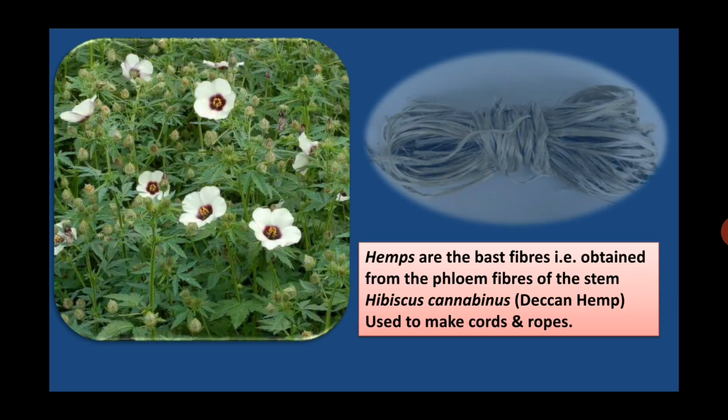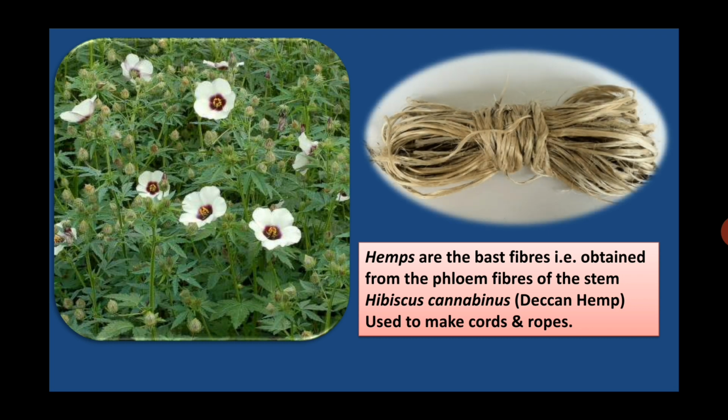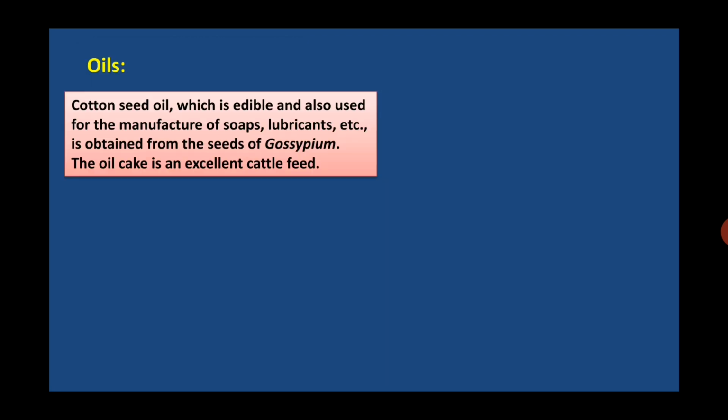Then other fibers include hemps, which are the bast fibers obtained from the phloem fibers of the stem. Hibiscus cannabinus is the example, which is commonly called Deccan hemp. Those fibers are used to make cords and ropes.